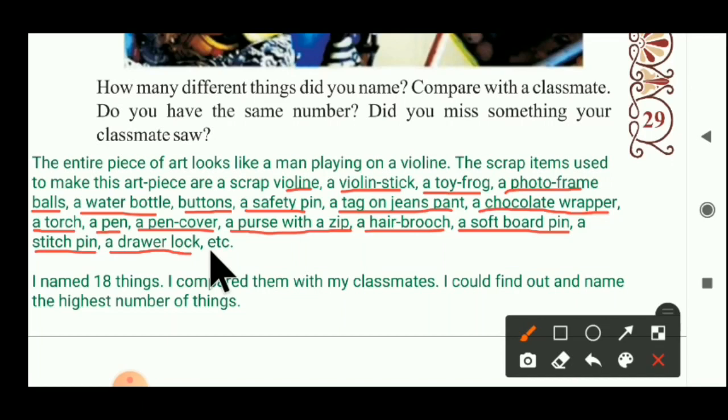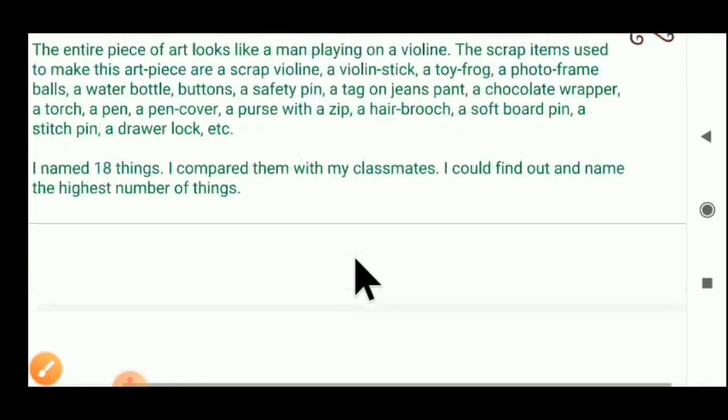Now the next question's answer is given here. I named 18 things from that portrait. I compared them with my classmates. I could find and name the highest number of things in my class. Can you understand, student? Here our first activity is over.